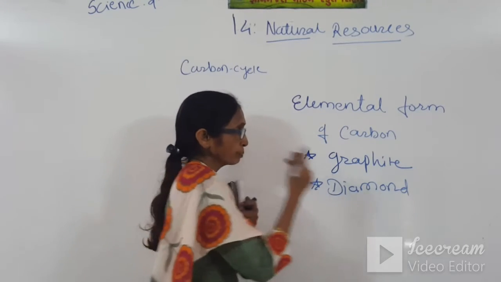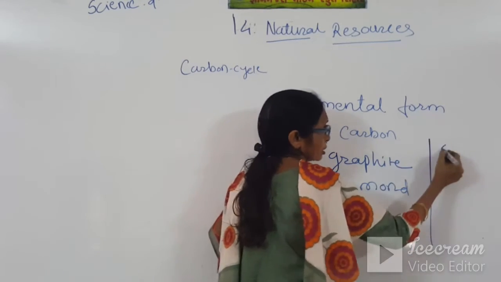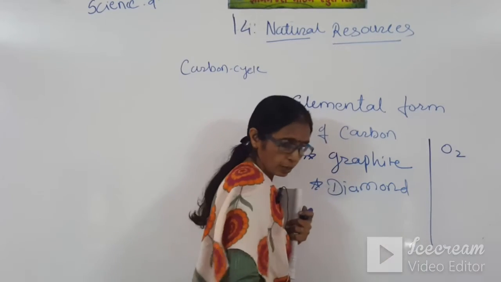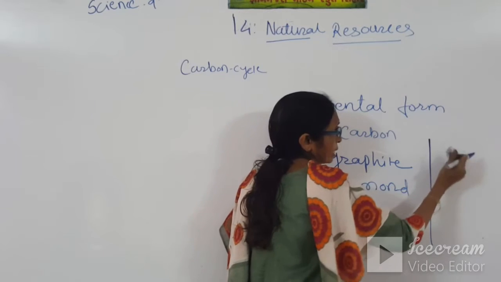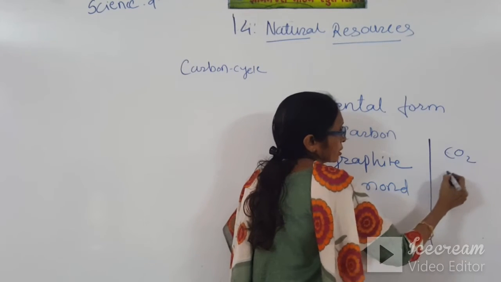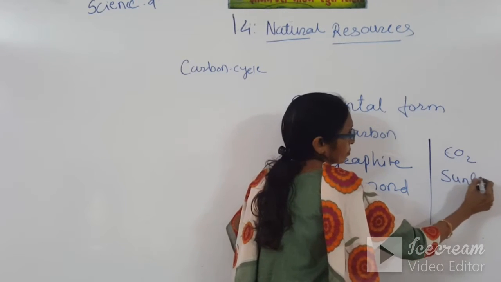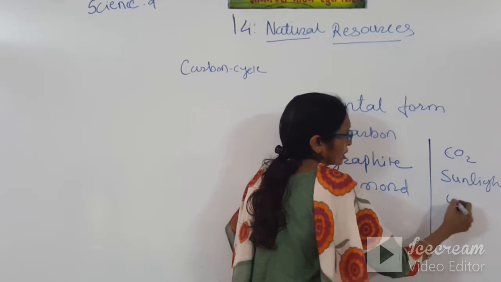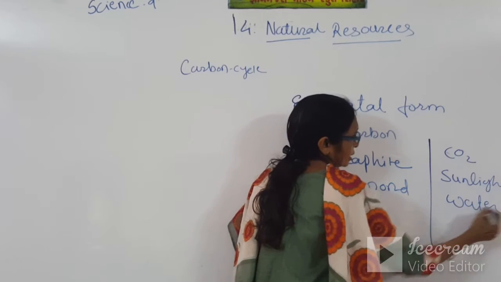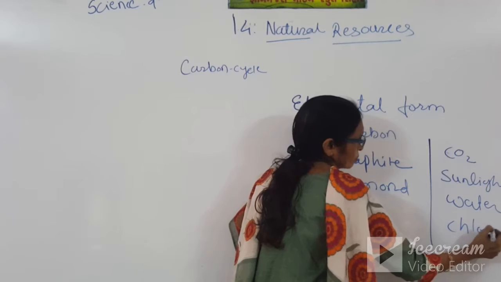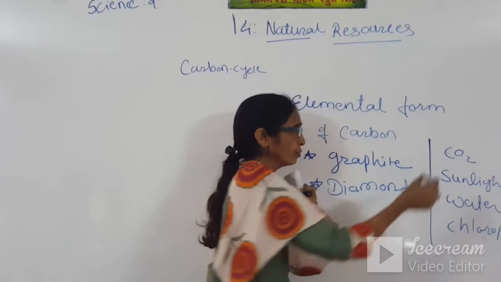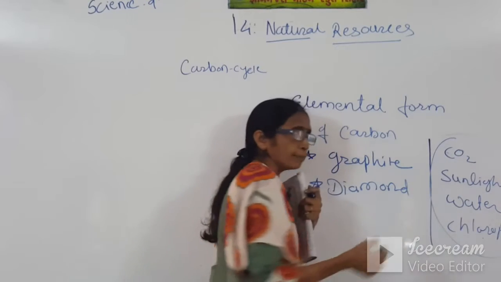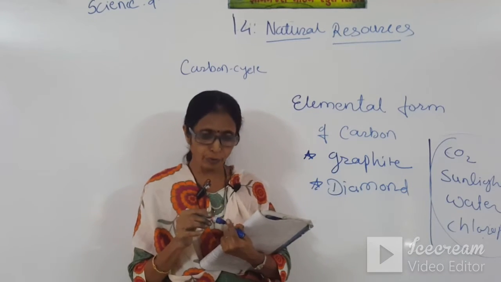Which are they? Oxygen is the byproduct, not a requirement. Carbon dioxide, sunlight, water and chlorophyll. So with the help of these 4 things, plants prepare their own food.